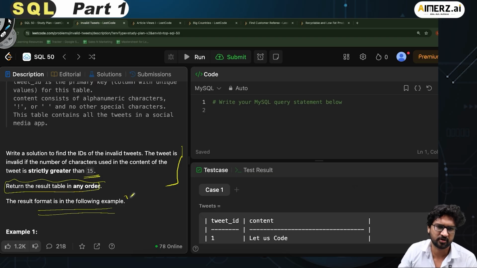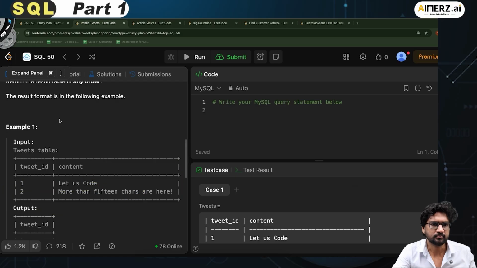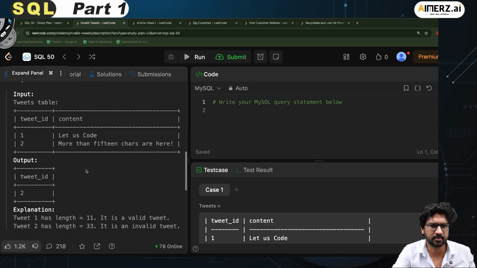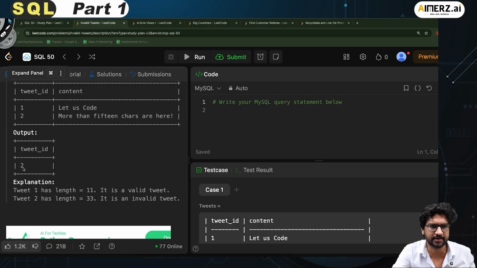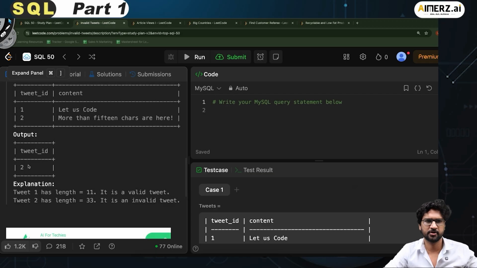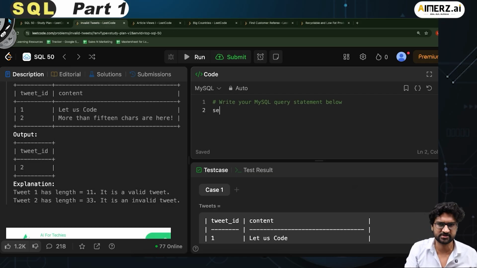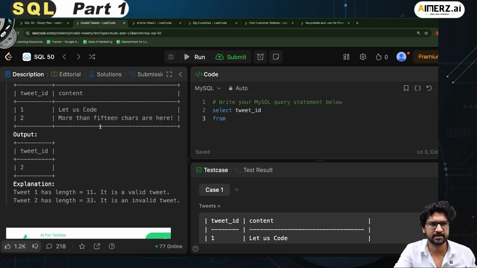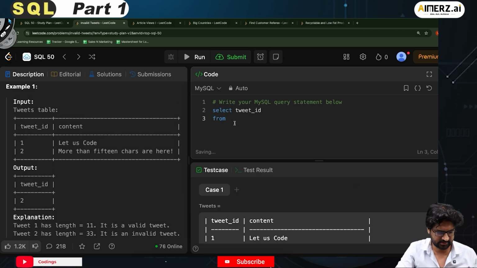The result format is in the following example. Let's try to understand that format. If I go down, it is a tweet table. Output is only tweet ID, and this is what I have to represent. Since this is the only thing that has to be presented, again a classic case of a select statement. I go and say select, and I call it tweet underscore ID, from the table called tweets. Fair enough.